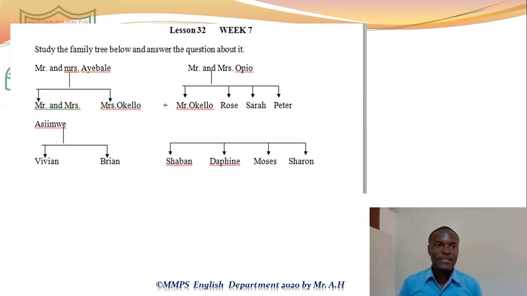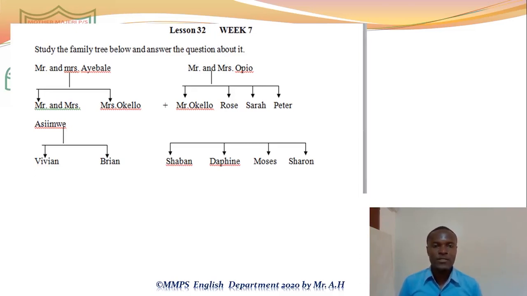Now, I start by reading. Study the family tree below and answer questions about it. Mr. and Mrs. Ayebale, those arrows indicate that where the arrow points, that shows that that's a son of the one above. So Mr. and Mrs. Ayebale produced Mr. Asimwe and Mrs. Okello. Then Mr. and Mrs. Asimwe produced Vivian and Brian. We got that plus means those two are married.